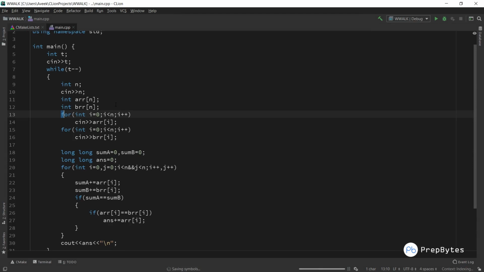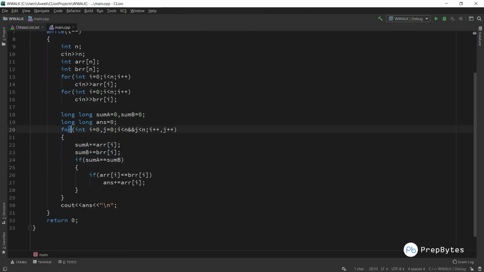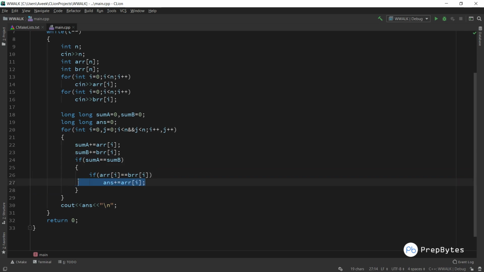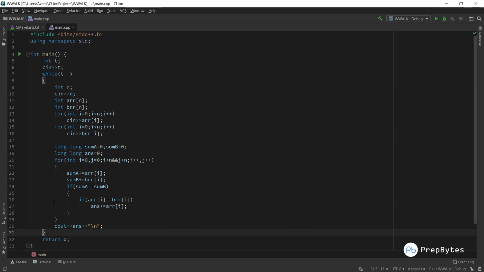So if we see this, we are taking two arrays as the input. Fine. Then long sum a equals 0, sum b equals 0, and answer equals 0. Fine. Answer variable. Now just taking two variables to point to both arrays, one for a and one for b. Fine. We are adding in sum a and sum b, and if both are equal, then we are checking the speeds also. If they are also equal, then incrementing our answer. Okay. If these are not equal, this will not be checked. Fine. This will only be incremented if both are true, walking side by side, and the speeds are also same. And finally, we are printing our answer. Okay. So this was the implementation for this particular question.